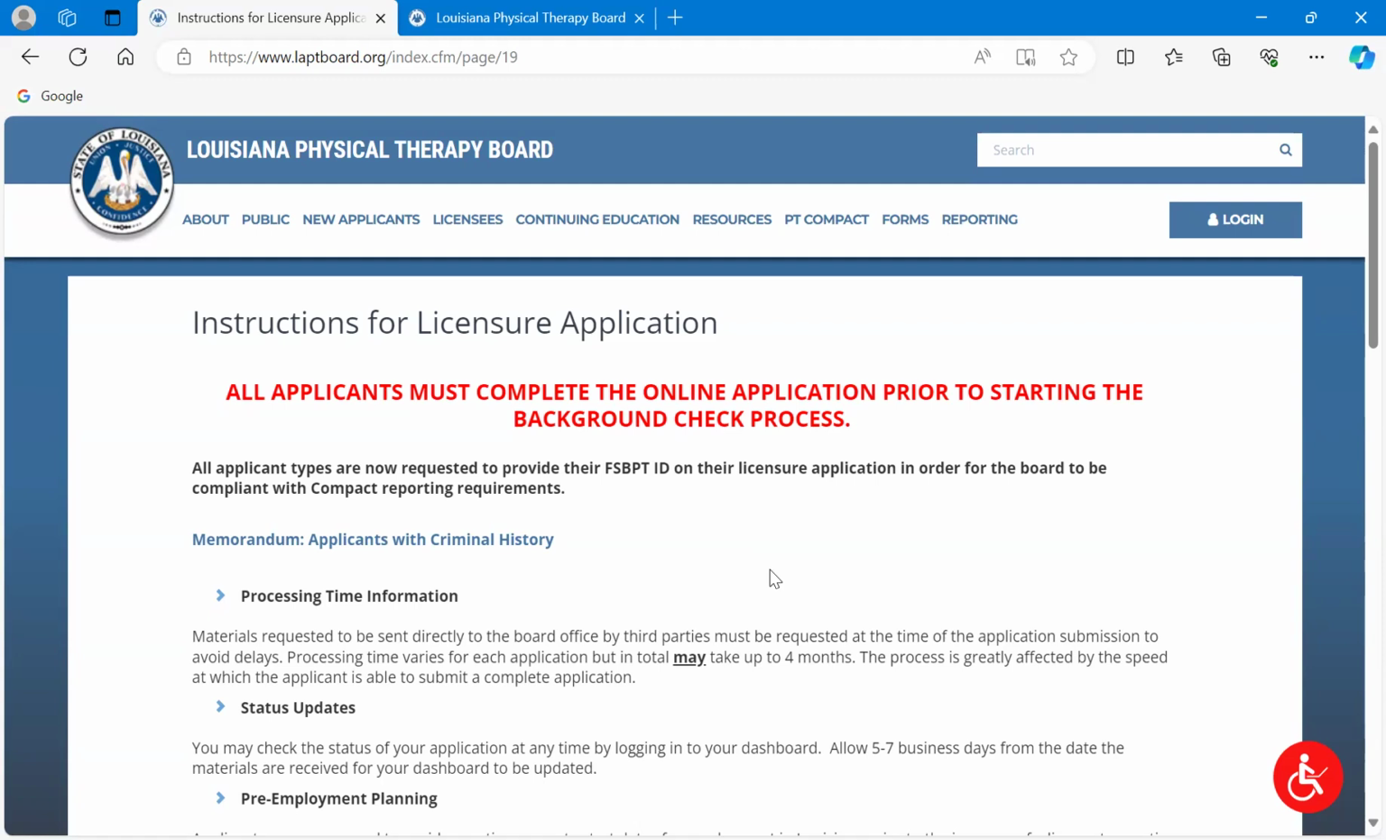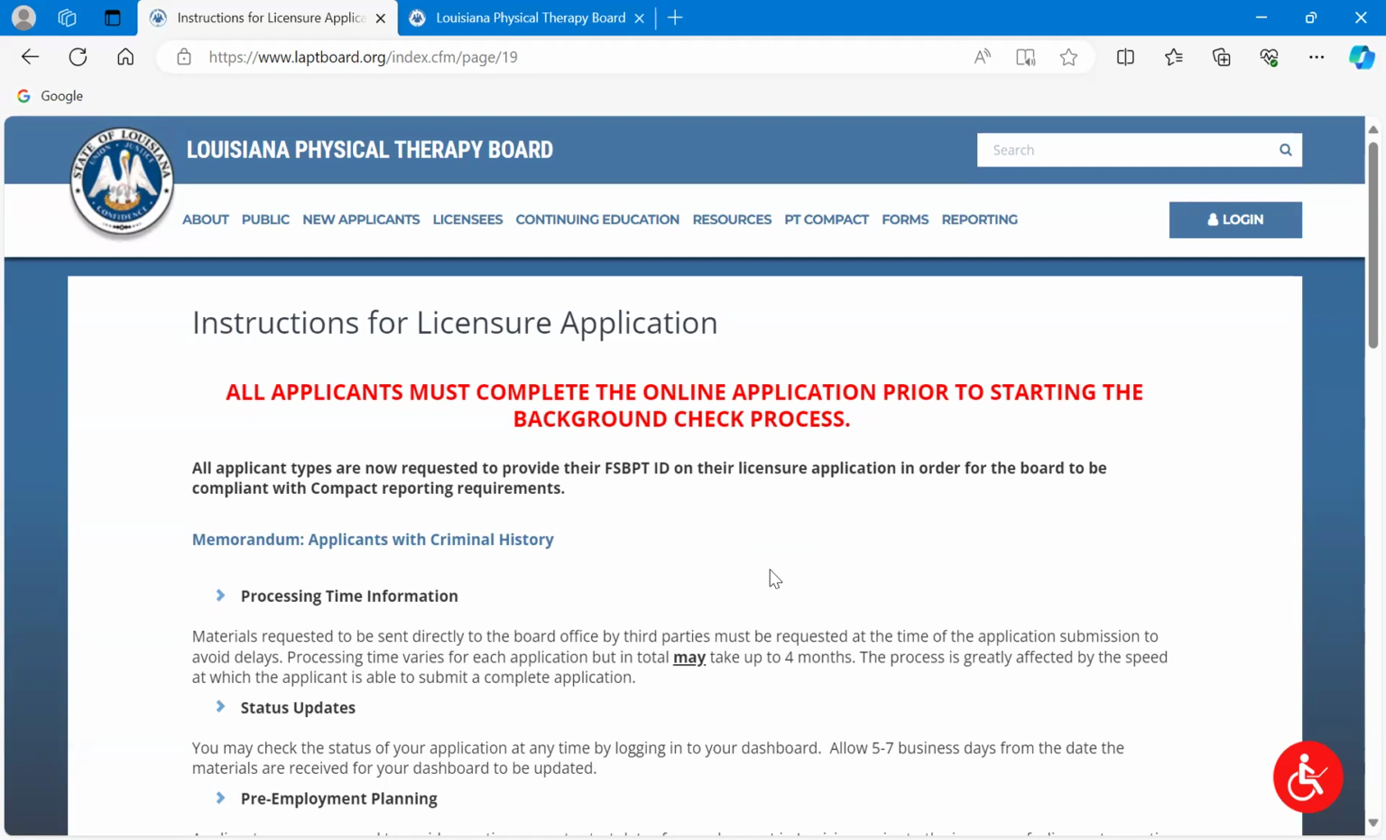At the top here, I want to bring attention to the red letters. All applicants must complete the online application prior to starting the background check process. This is very important. As at the time of me re-recording this, we have a new background check process, which is a lot speedier than our old one. So it's very important that you apply first online before you begin that background check process. The reason why is we can't receive background check results without having an online application first. It's a legal thing. We just cannot keep those results if we don't first have an application on you.